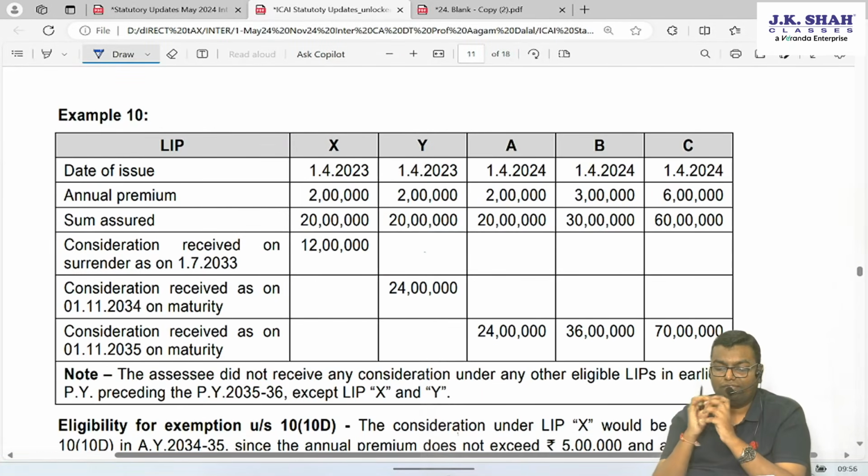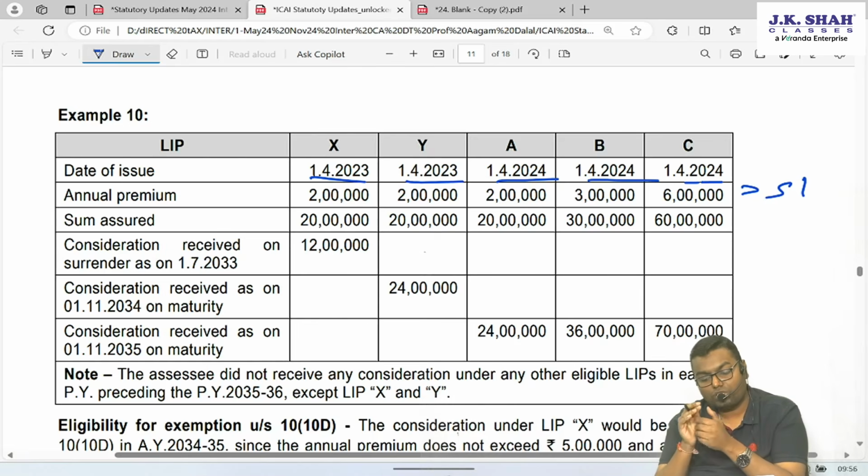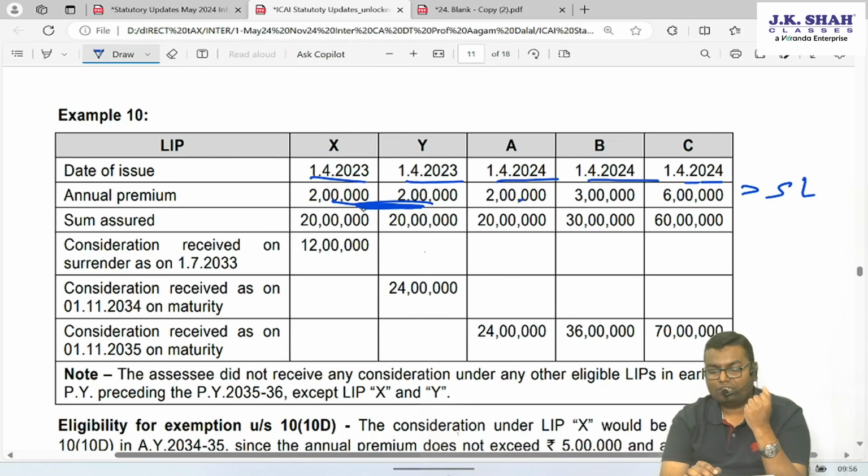Last example. 5 policies are there: X, Y, A, B, C. If you see, all the policies are taken on or after 1st April 2023. Total premium of all these is more than 5 lakh. Then now we have to do the combos. Either we can say X, Y, total 4 lakh, up to 5 lakh. If we add any one of them, total will go more than 5 lakh. So these 2 exempt, remaining 3 taxable. Or Y, A exempt, remaining 3 taxable. Or A, B exempt, remaining 3 taxable, because that is also total up to 5 lakh. Or X, B, total up to 5 lakh, exempt, remaining 3 taxable.